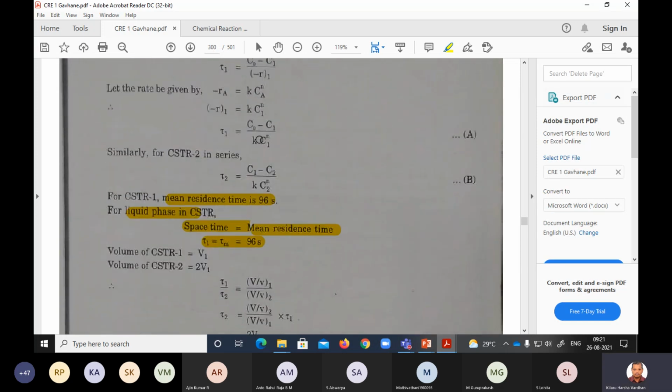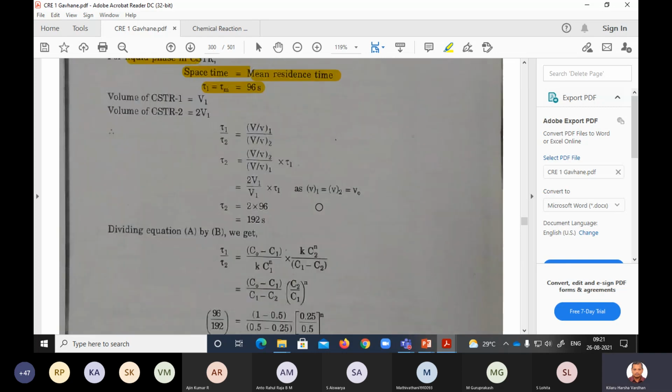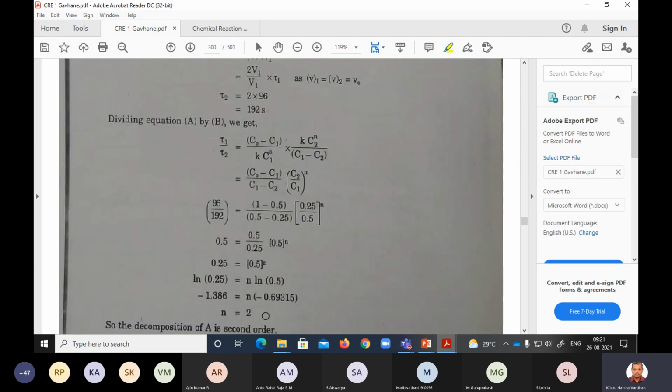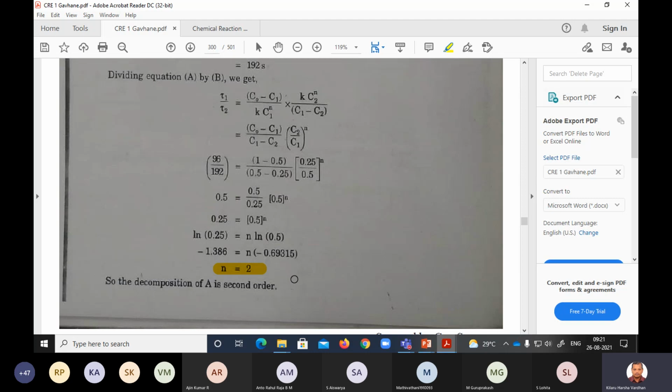So there are two equations here, 1 and 2. What you do is divide A by B. Tau 1 by tau 2 is (C0 minus C1) by (C1 minus C2) into (C2 by C1) whole power n. K gets cancelled out, and you get n. We know tau 1, tau 2, so you can calculate n. n is 2. The order of the reaction is 2, because we know the rest of the terms.